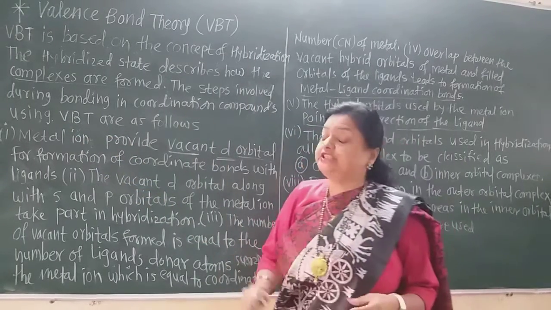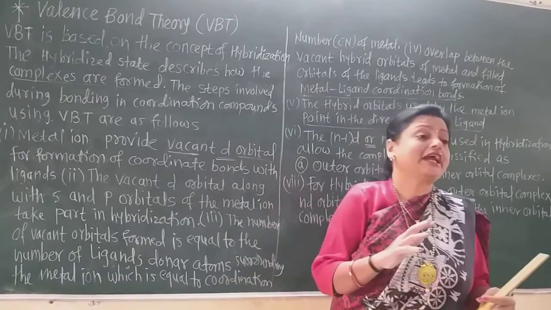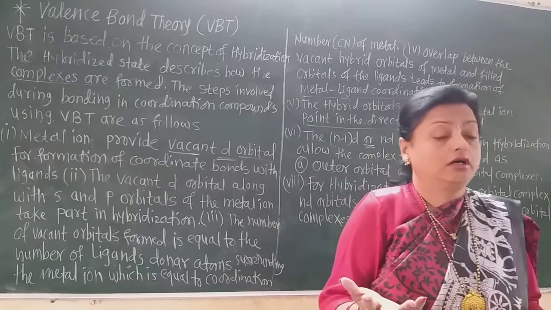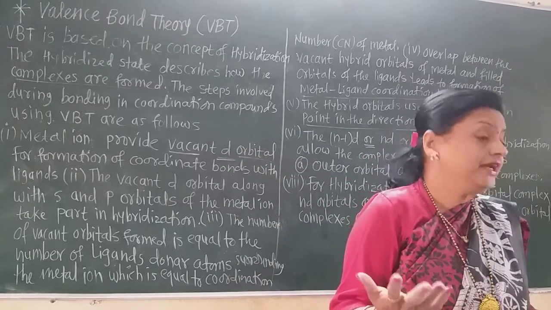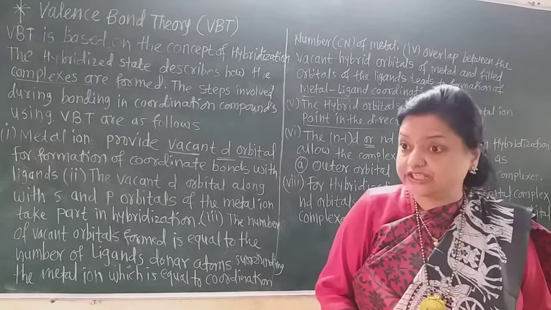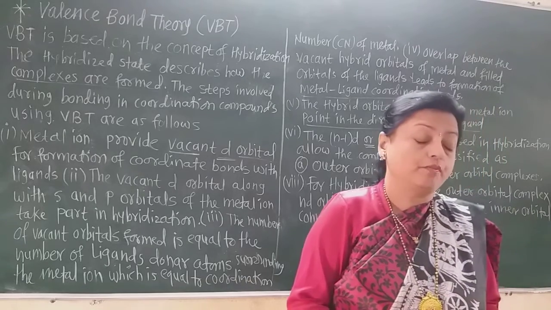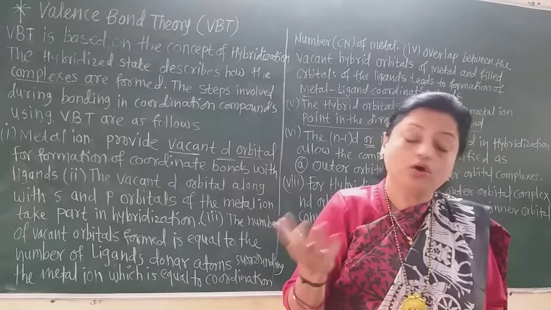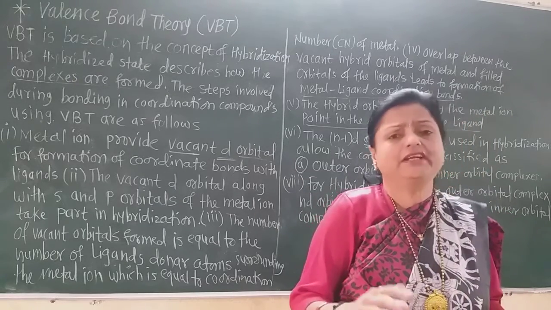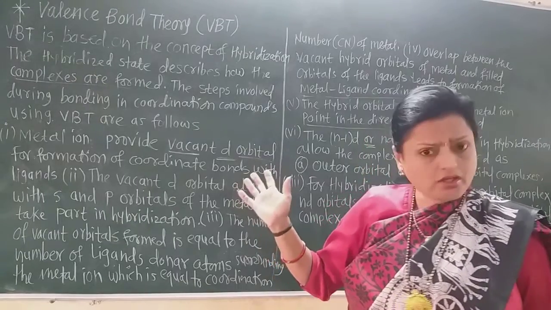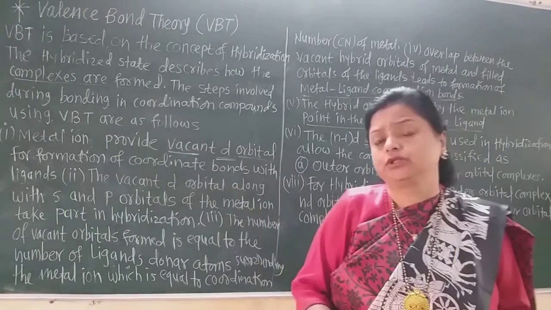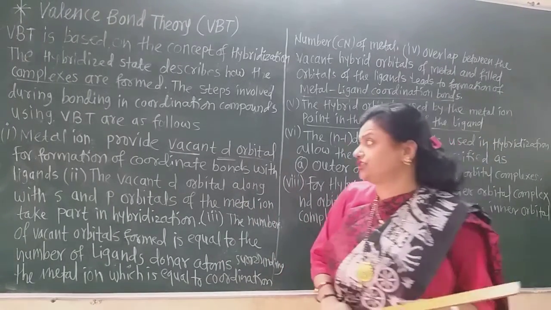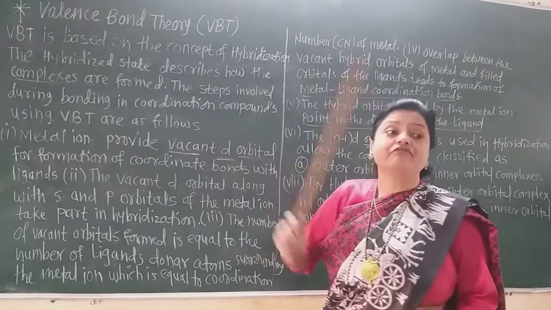We have to follow these steps and then we can draw the hybridization in any complex compound. There are two types of coordination compound based on hybridization, inner complex and outer complex. Let us study how they are formed by studying these steps of hybridization in coordination compounds based on the valence bond theory.